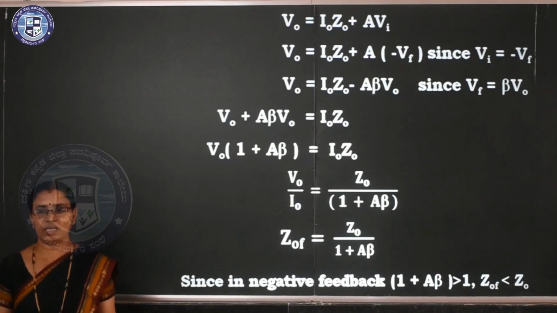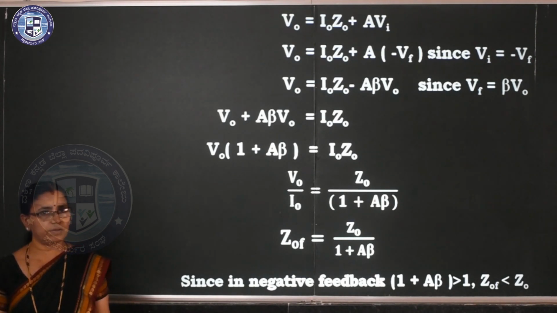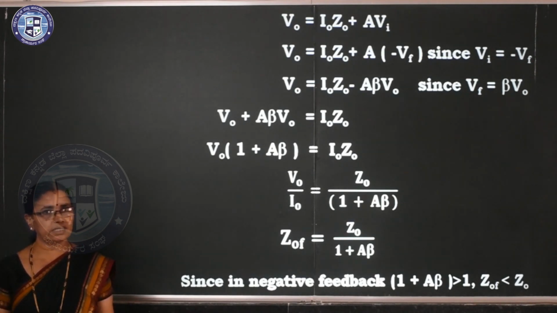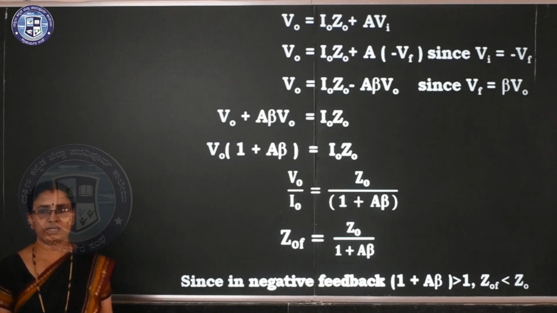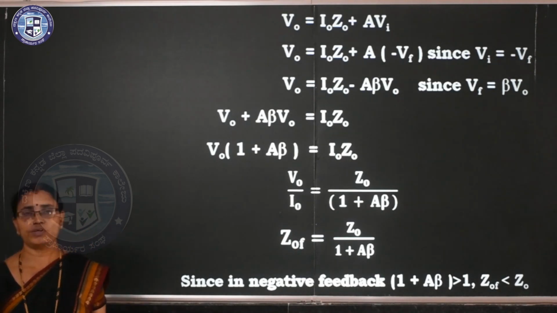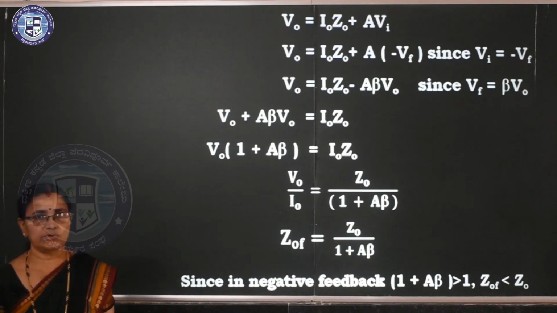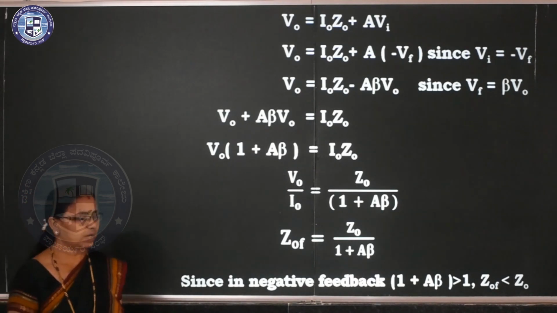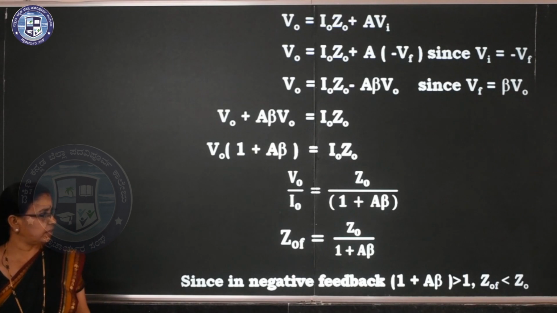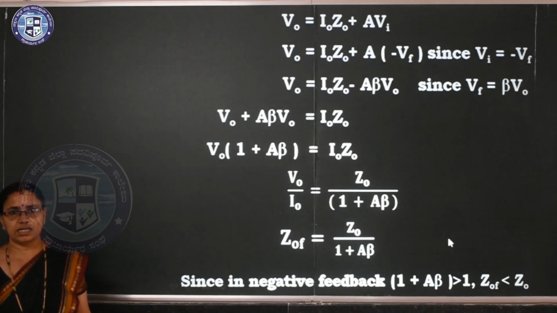Because of negative feedback, 1 plus A beta is greater than 1, so the denominator is greater than 1, and ZOF is less than ZO.